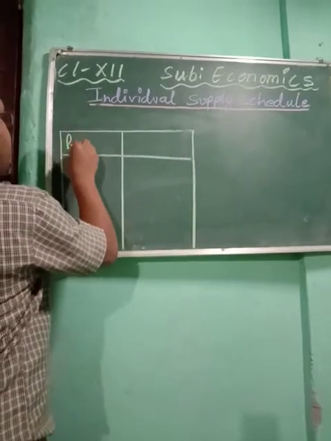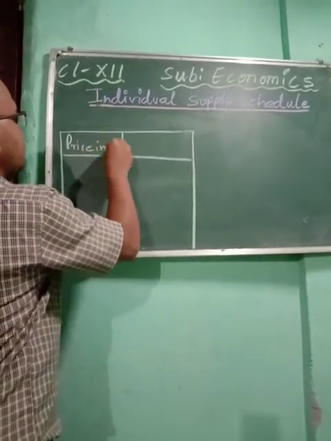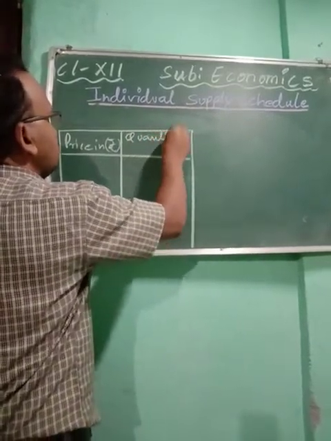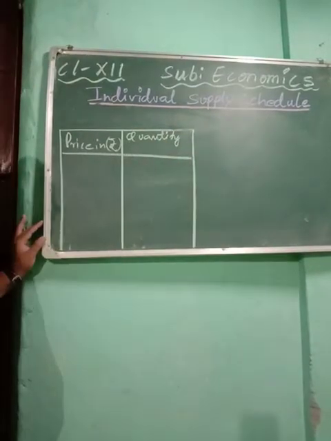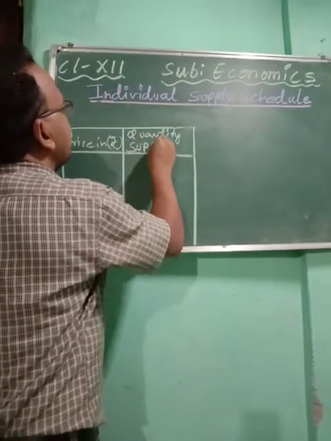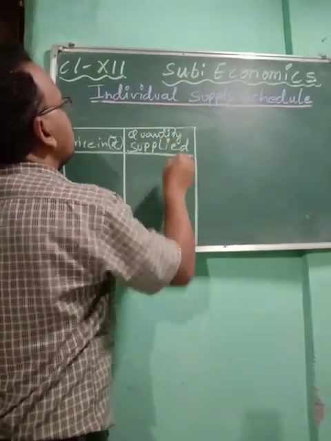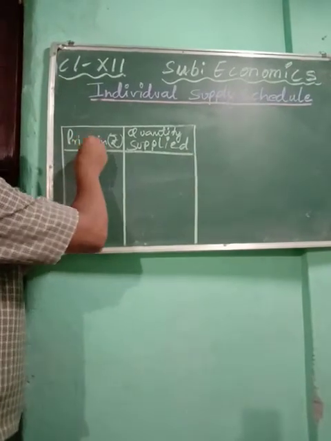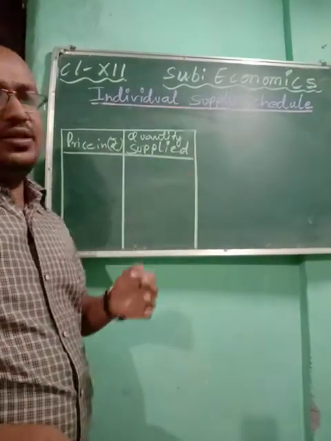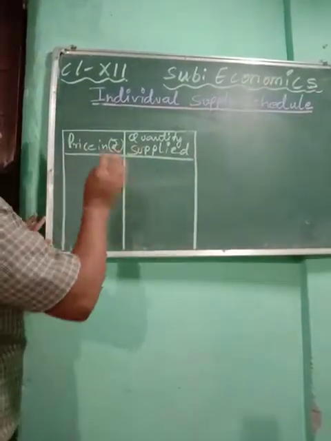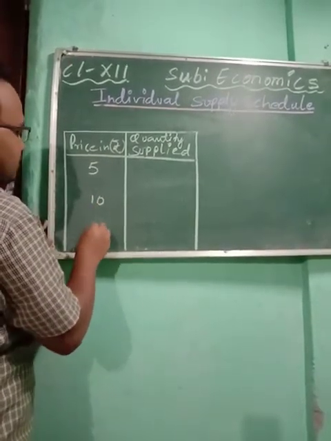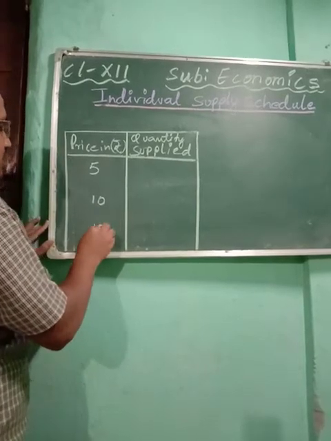Here you can write price in rupees, that's the price of a commodity, and quantity. In demand you wrote quantity demanded, so in supply, quantity supplied. Like in demand, where we took three prices, in supply also we can assume three prices. I am assuming them in ascending order: 5, 10, 15. This is the price of a commodity.